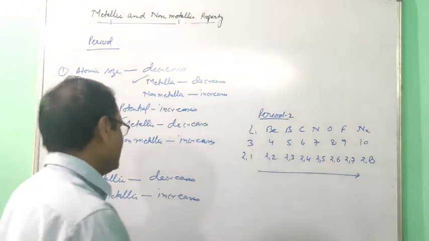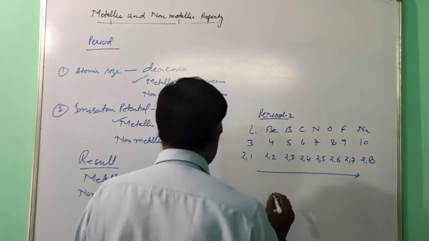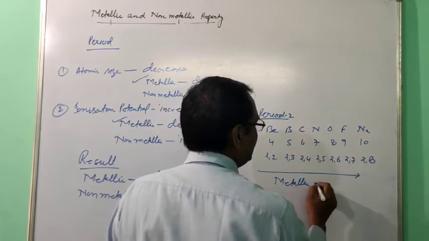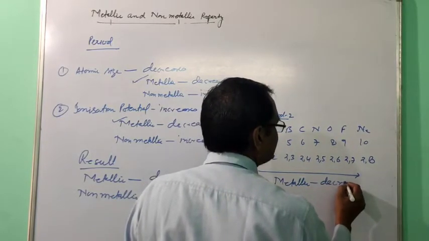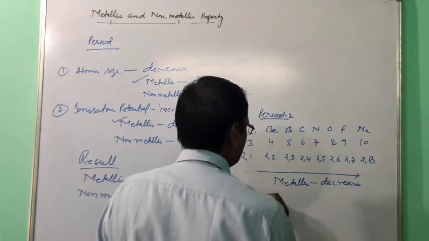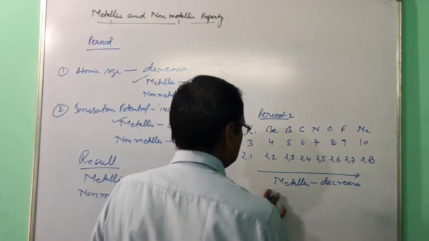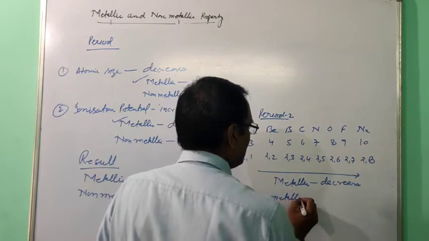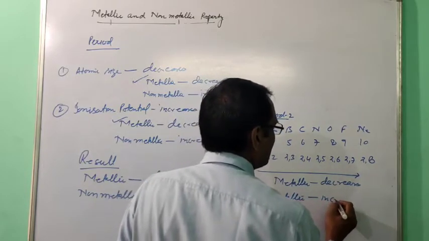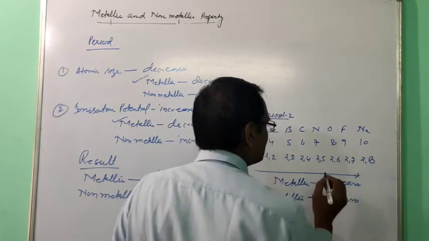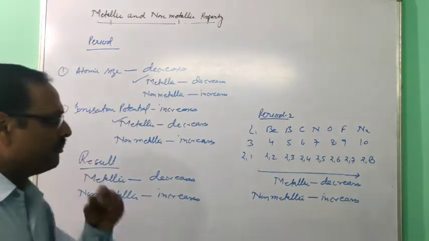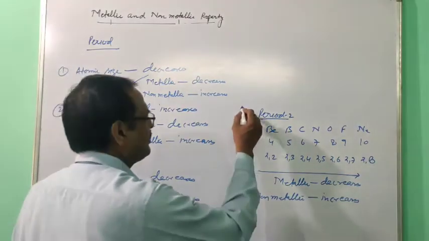So here the trend I am going to write here, that metallic decreases and non-metallic increases.